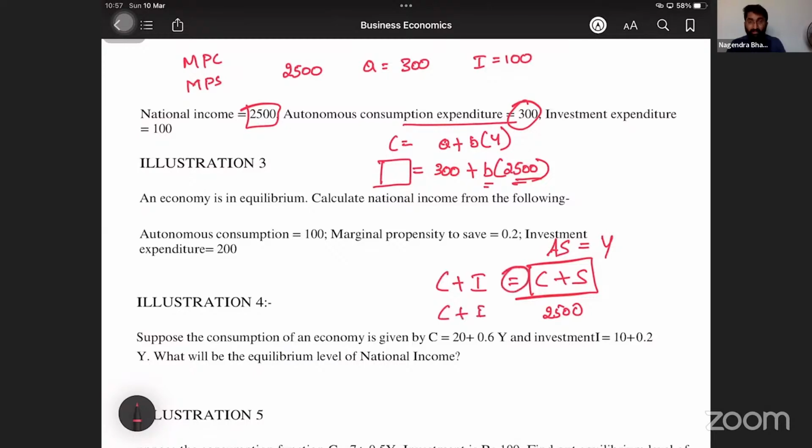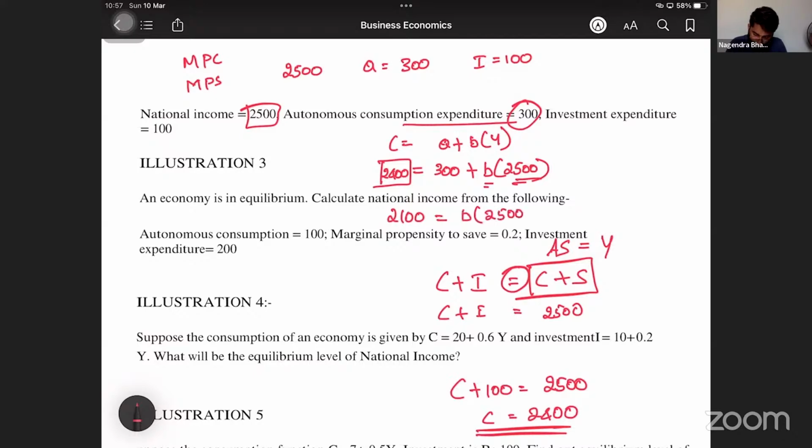That is the equilibrium condition. So can I say that C plus I is equal to 2,500? C plus 100 is equal to 2,500, then C is equal to 2,400. Okay, sir, I got C. So 2,400 is C. 2,400 minus 300 is 2,100, which is equal to B into 2,500. Now what is B? 2,100 divided by 2,500 will give you the answer.